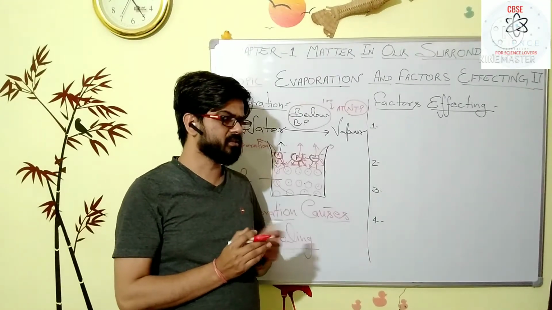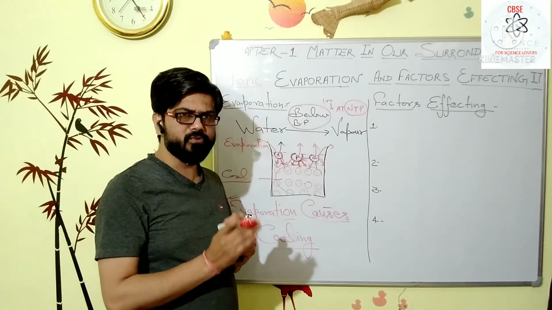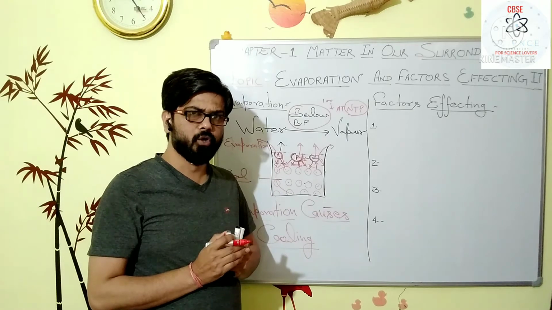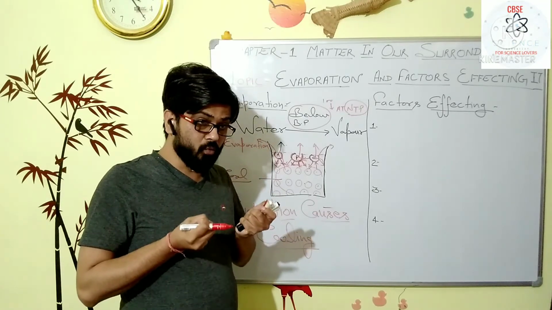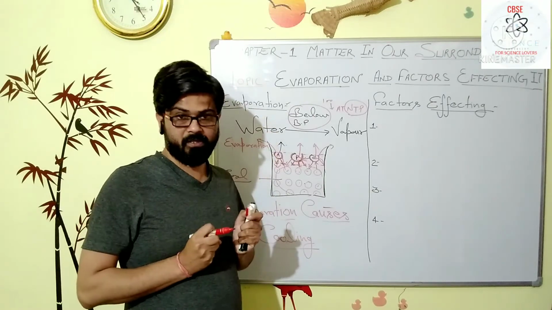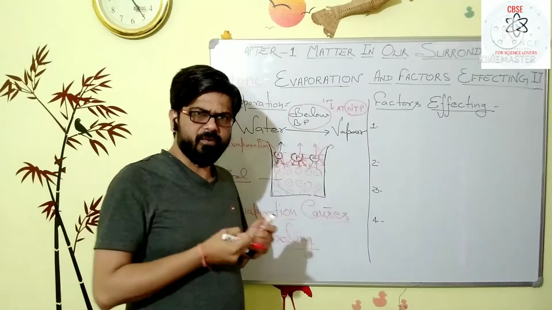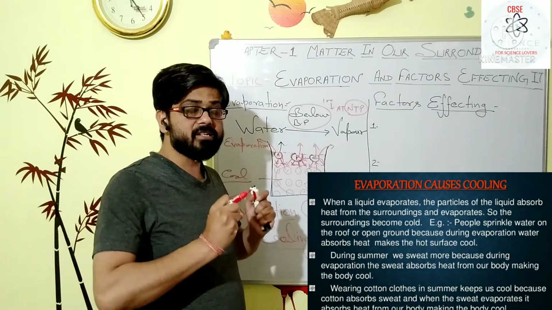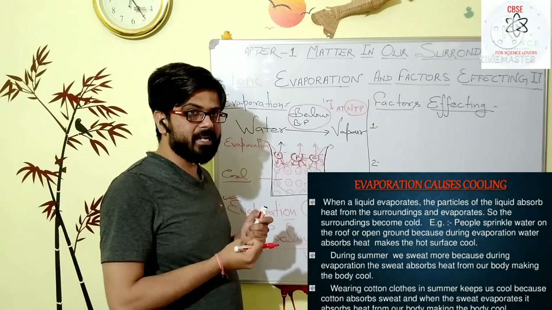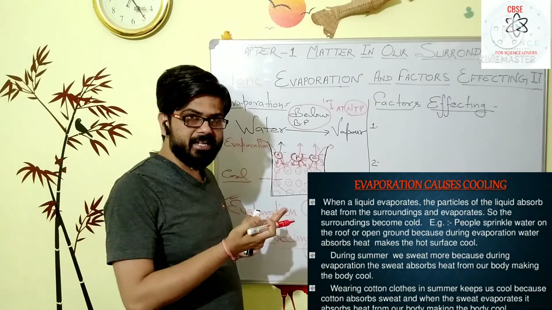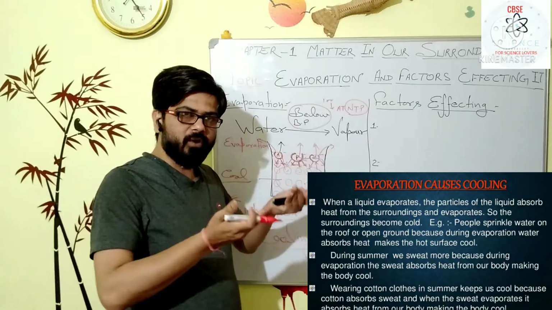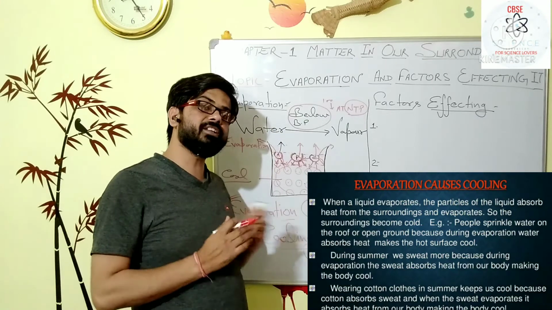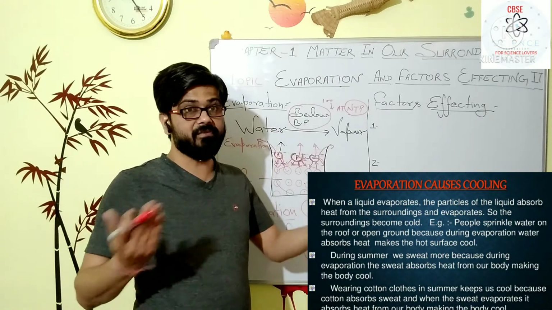Sometimes, due to evaporation, different systems become cool. We feel cool during the summer season when we sweat a lot, and then sit under a fan. Why? Because at this time the sweat evaporates fast and takes up energy from our body surface, and the temperature of our body surface goes down, and that's why we feel cool.